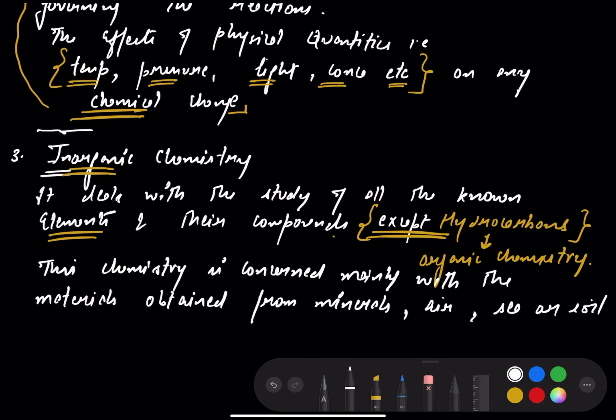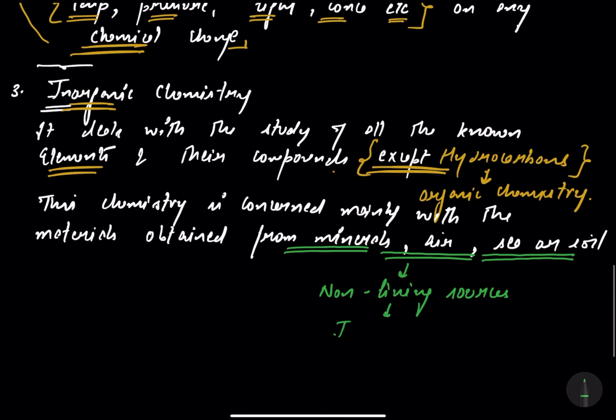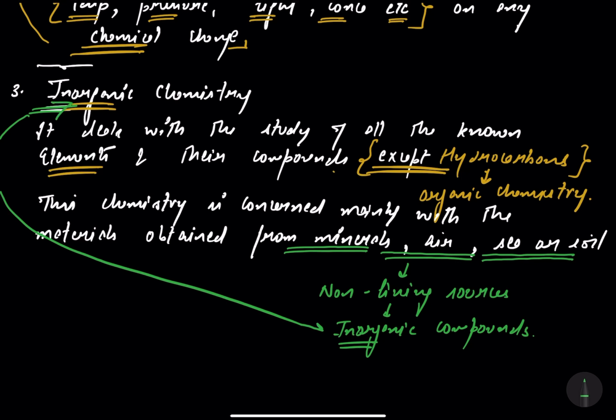Here one thing is to be noticed: the compounds that are obtained from non-living sources are called inorganic compounds, and the study of these inorganic compounds comes under the concept of inorganic chemistry.